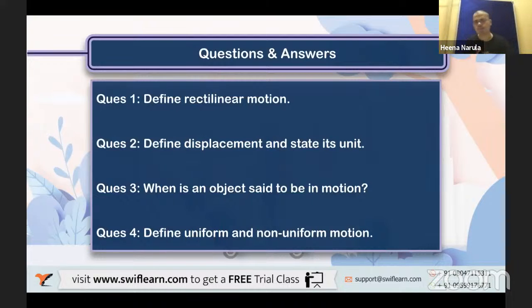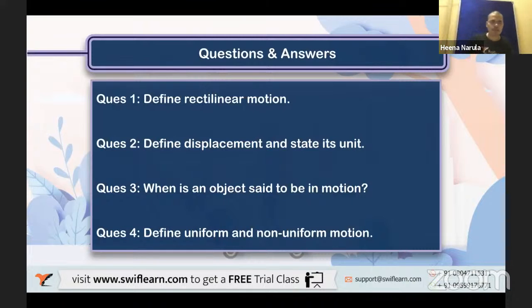Next question, the third question. When is an object said to be in motion? When do we say an object is in motion? You remember in the beginning of the session, I asked you which objects are stationary and which are moving. You told a few objects. So what differences did you make? After that we also discussed how to identify that. Let's see who can say that. How can we identify an object is in motion? Yes, exactly. By checking with the immediate surroundings. Very good, right? Or another way is if the object is changing its position with respect to time, that means it is in motion. Simple, right?